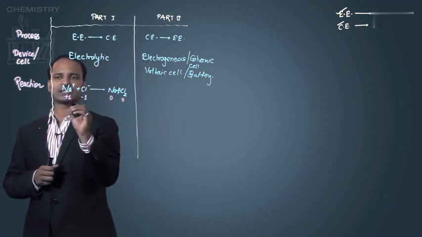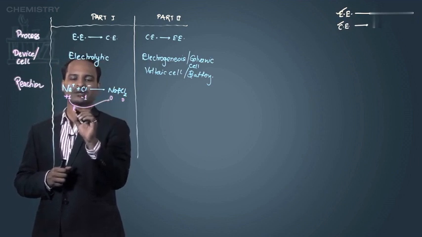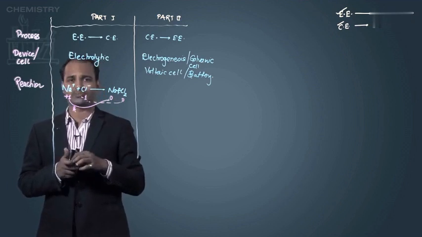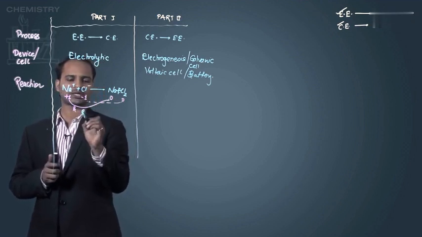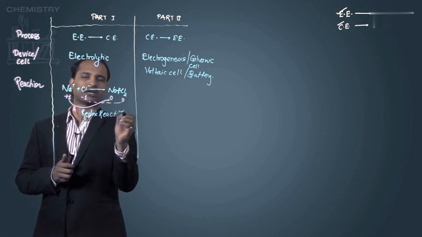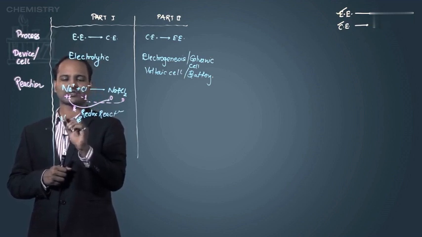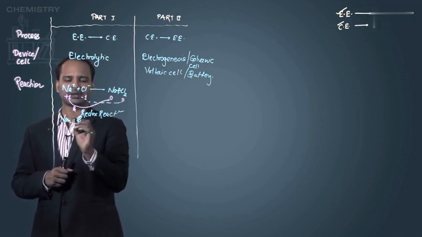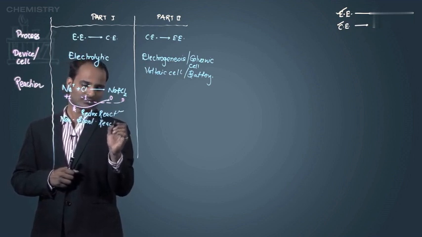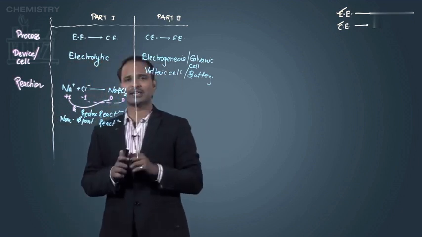Now in this case, I can say that the oxidation number of the sodium has decreased, that means it has gone under reduction. Chlorine has increased, that means it has undergone oxidation. Simply I can say that here the reduction and oxidation taking place together is a redox reaction. So here we have a redox reaction, but the reaction which takes place in case of electrolytic cell is always a non-spontaneous reaction. Which type of reaction? Non-spontaneous.